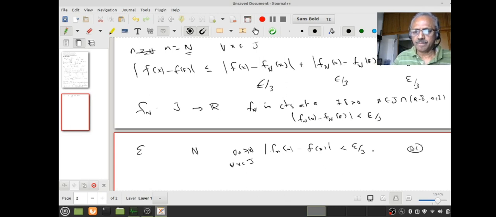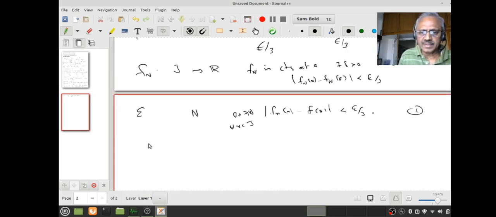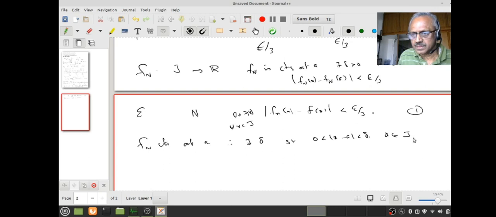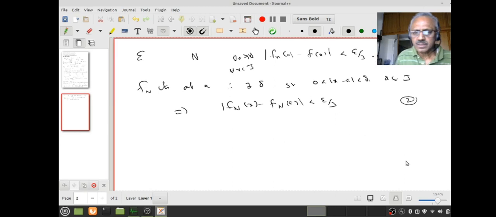This is one. And second, fN is continuous at a, therefore there exists a delta such that 0 less than mod x minus a less than delta, and x in J implies mod fN(x) minus fN(a) is less than epsilon by 3. This is true. You understand that?